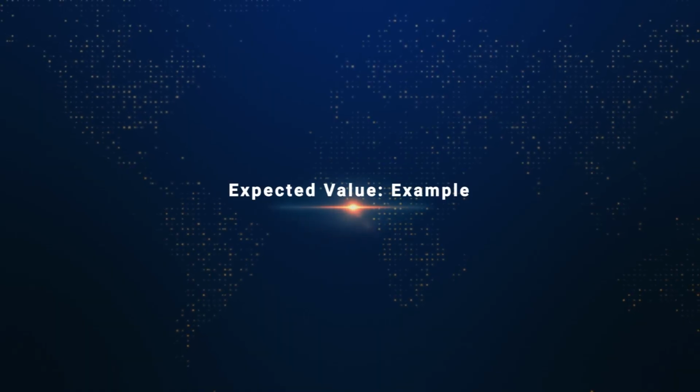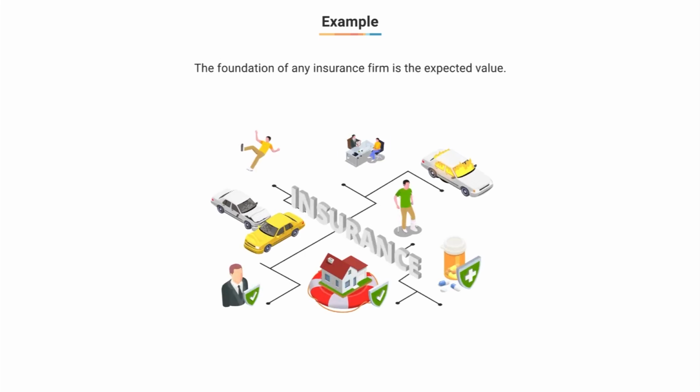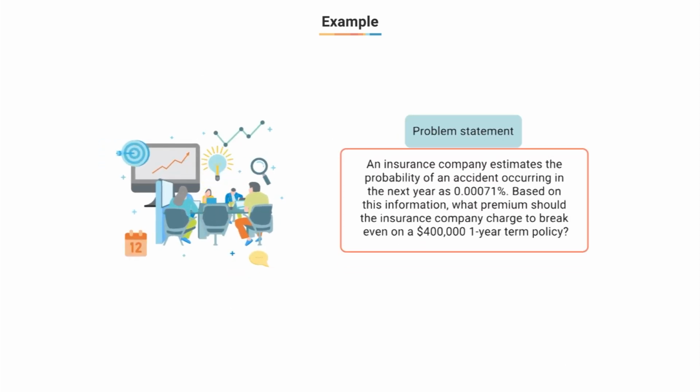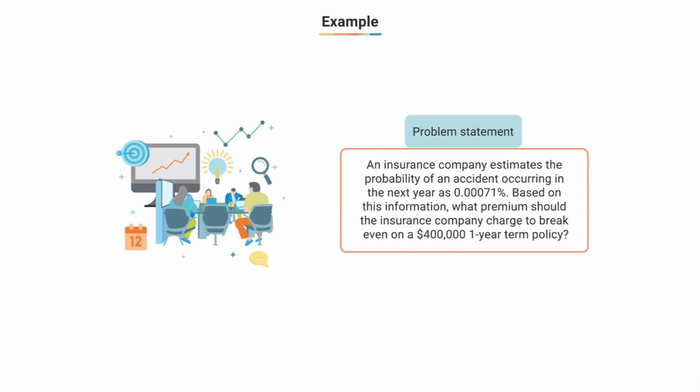Let's look at one real life example of the expected value. We know that the expected value is the basis for insurance companies, and we can do a simple example based on this concept. Based on certain sources, the company estimates that the probability that an accident will occur within the next year is 0.00071. On the basis of this information, what premium should the insurance company charge to break even on a $400,000 1-year term policy?